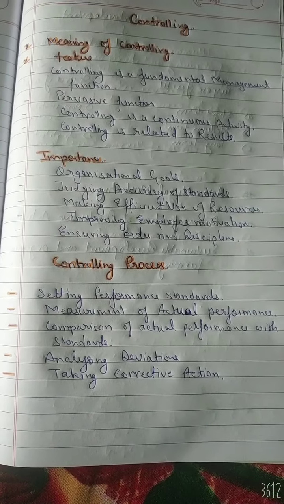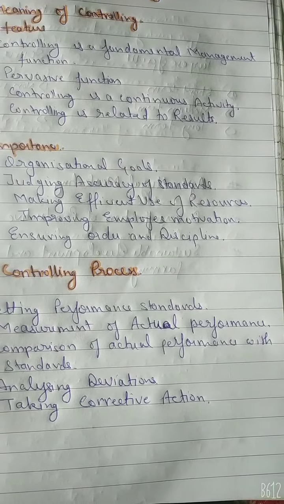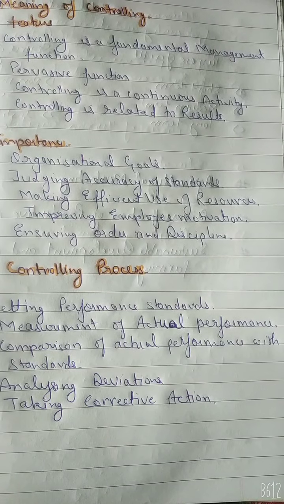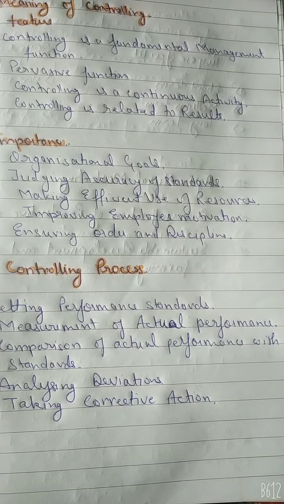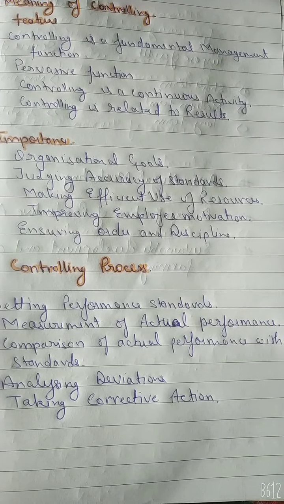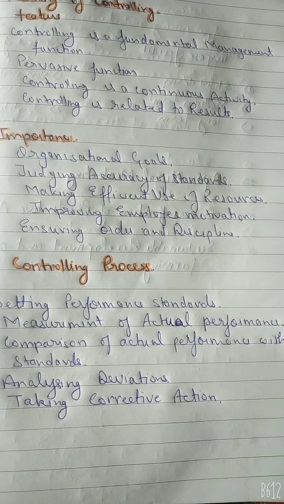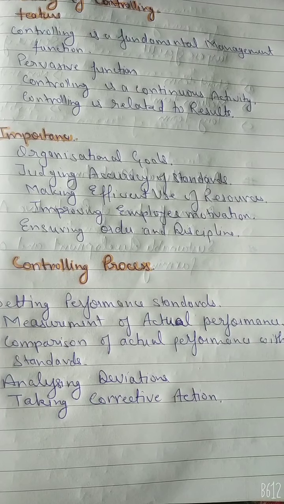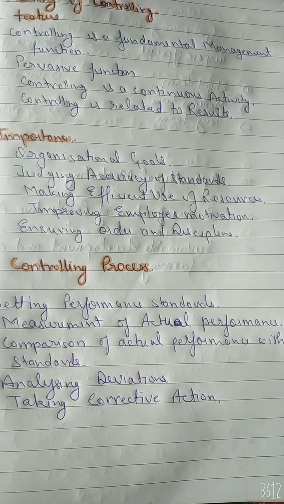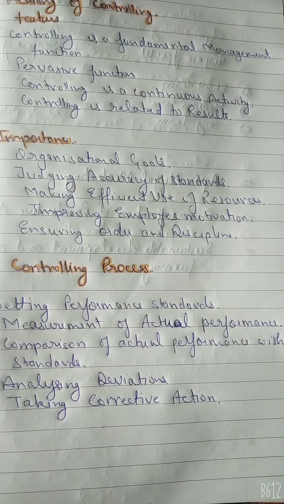Second step, measurement of actual performance. The second step in the process of controlling is the measurement of actual performance. The measurement of actual performance is done on the basis of predetermined standards. The measure of actual performance tells the manager whether the work has been done according to the plan or not. An important question regarding the measurement of actual work that arises is whether the measurement of performance can be done only after the actual work is completed, or it can be measured during the course of its completion.